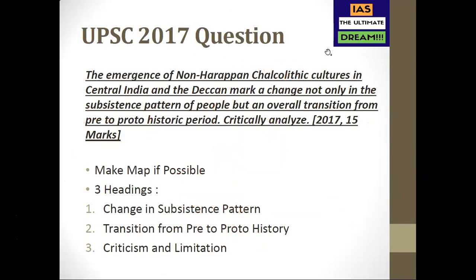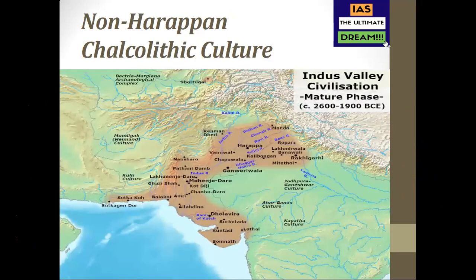So here you can talk about how pottery was an important craft. And in Ahar, like you can see here, Ahar Banas culture, we had discovered 7 different types of pottery. Oh my God, it's so funny. Some words are tongue twisters. Pottery is a tongue twister for me. 7 different types of pottery. So now we are talking about the different points which we'll be writing in change in subsistence pattern.